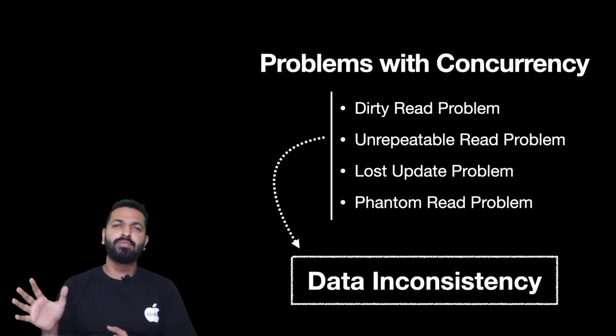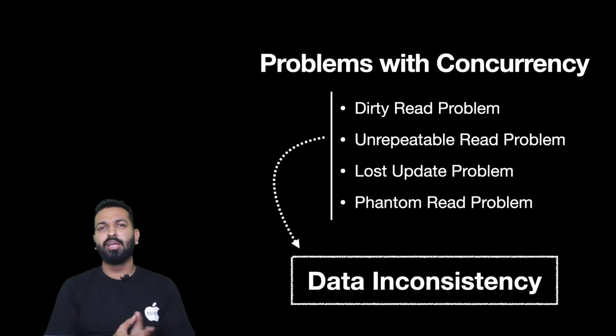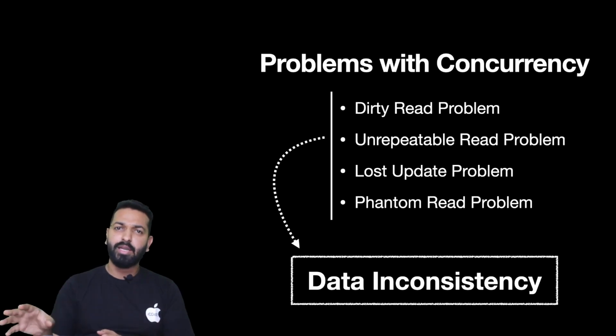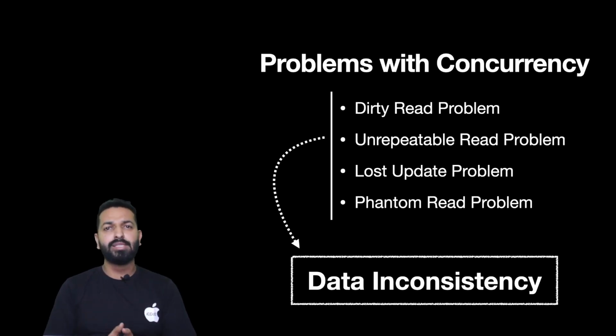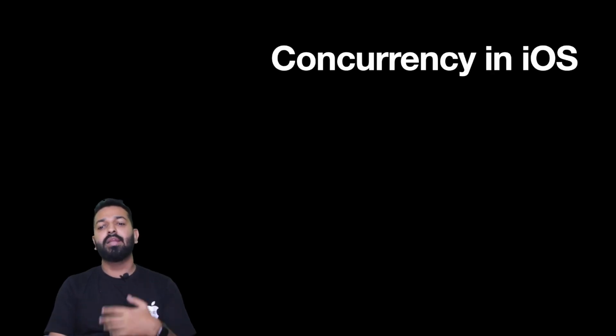All those crashes that you have seen, the weird issues, the data glitches and everything else, all of them are because of data inconsistency somewhere underneath, and we will be looking at concurrency in such a way that we'll try to resolve all of them. You would be able to identify the root cause after understanding concurrency in detail. Now let's see how concurrency is achieved in iOS.